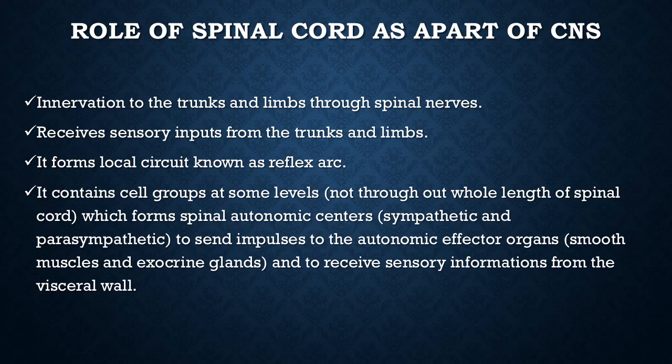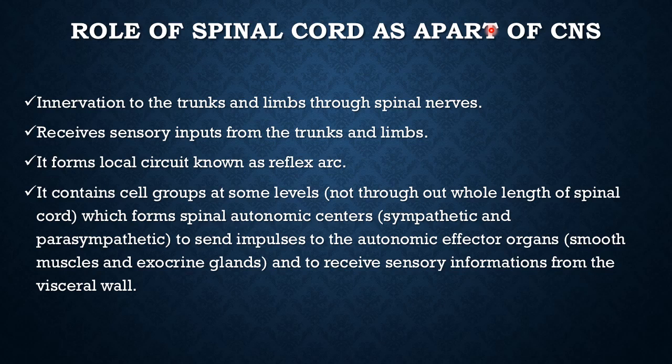Okay, so role of spinal cord as a part of CNS, it is very important. Listen very carefully. Role of spinal cord as a part of CNS. It is not apart, it is a part of CNS. Okay, it is mistakenly written, it is a part of CNS.